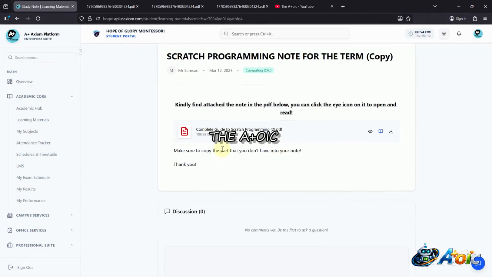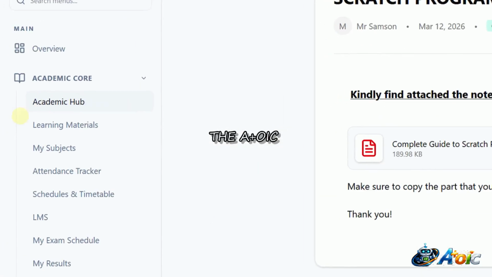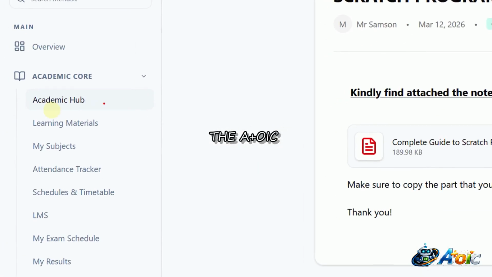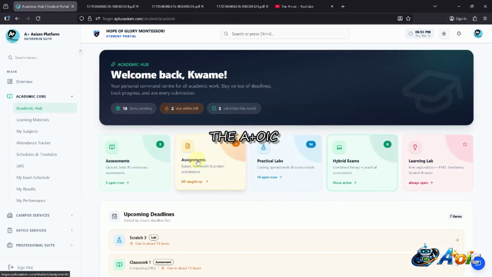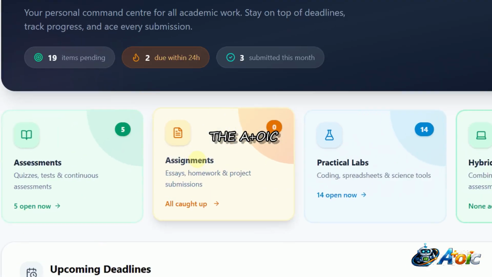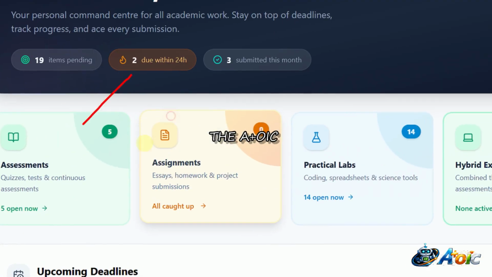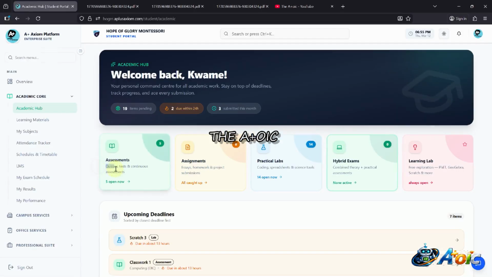So that is that for now. Let's get back to our assignment. Let's get back to our learning academic hub, like that. So I click on academic hub. Here you can see I have assessment, I have assignment, I have the practical lab, I have the hybrid. You can read the descriptions that are on it.